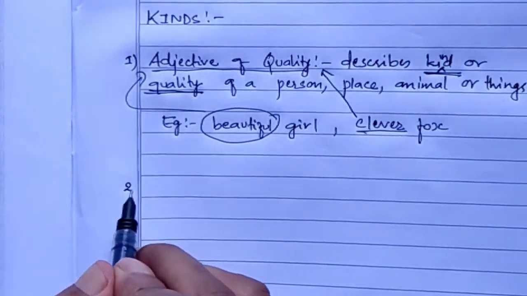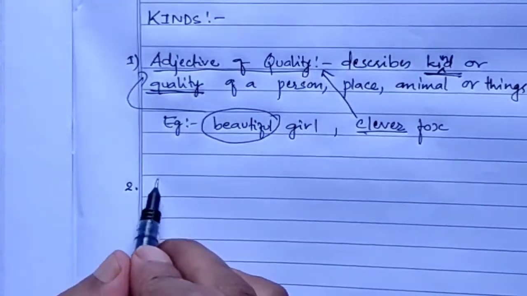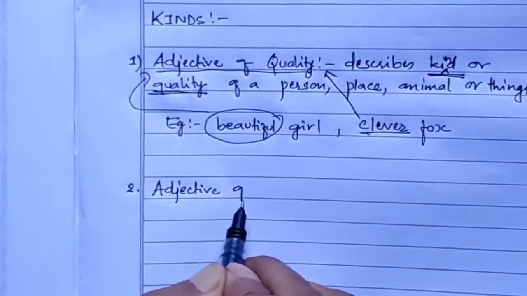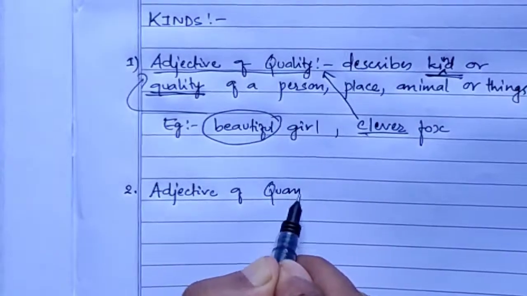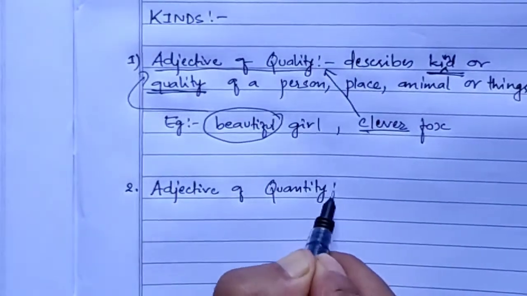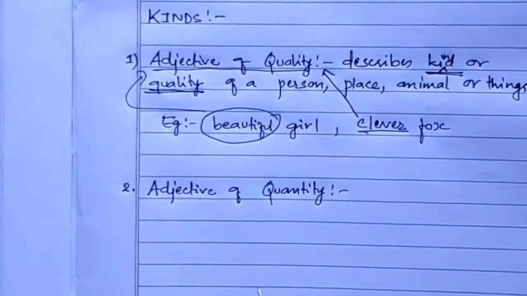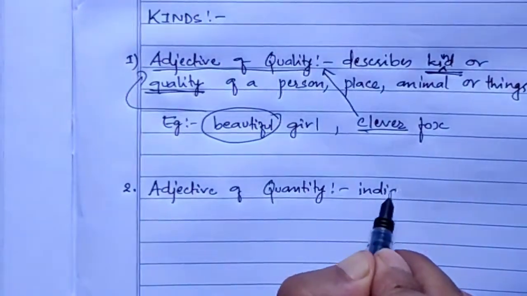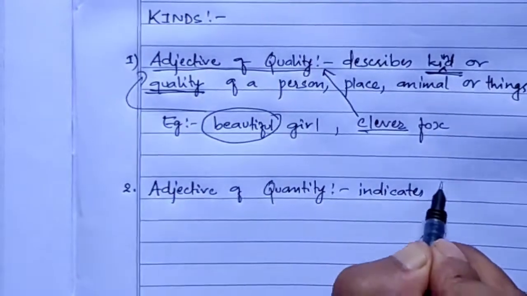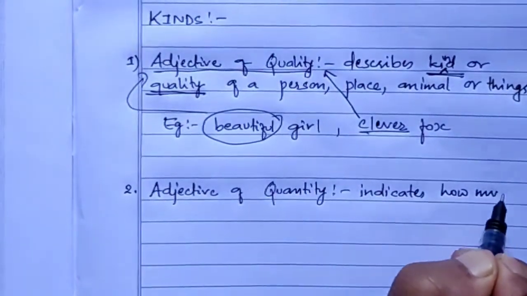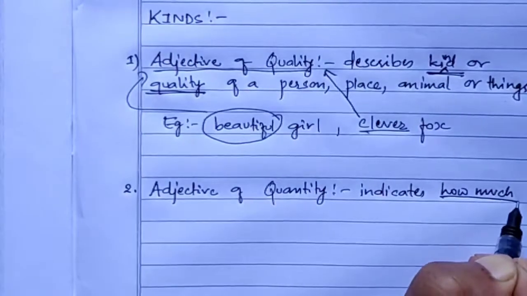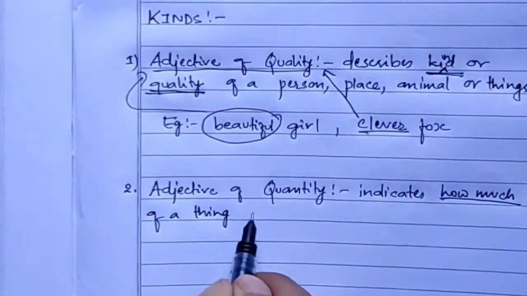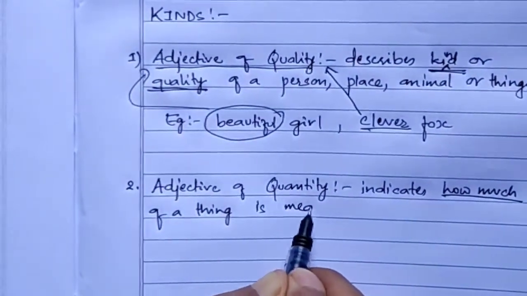Next, number 2 comes adjective of quantity. Adjective of quantity indicates or tells us how much of a thing is meant.